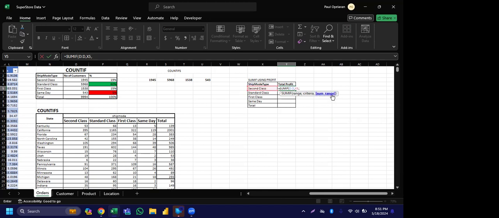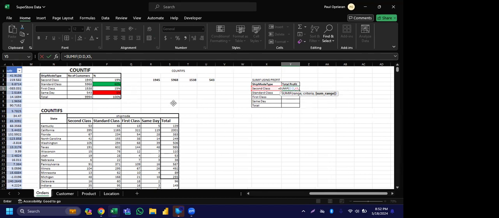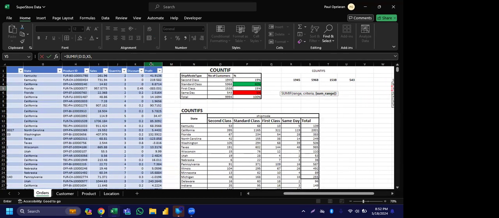Now it's asking us where is that sum range? Sum range is the place that I want to sum, where we have our profit values. That's the value that we always have in sum range. So this is our profit here. Then we select the whole profit.